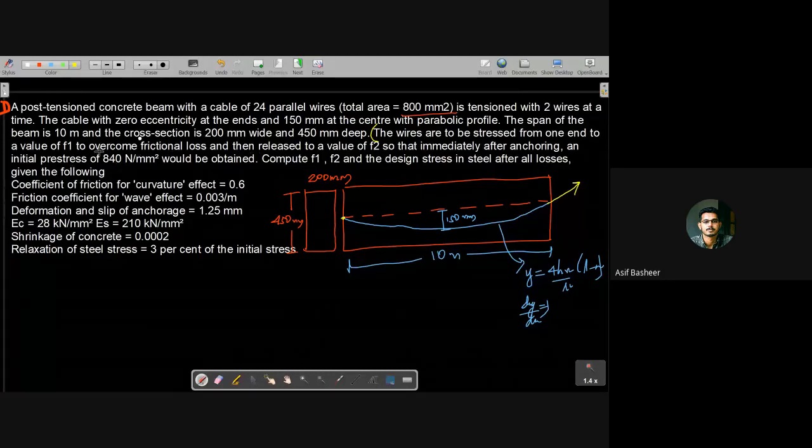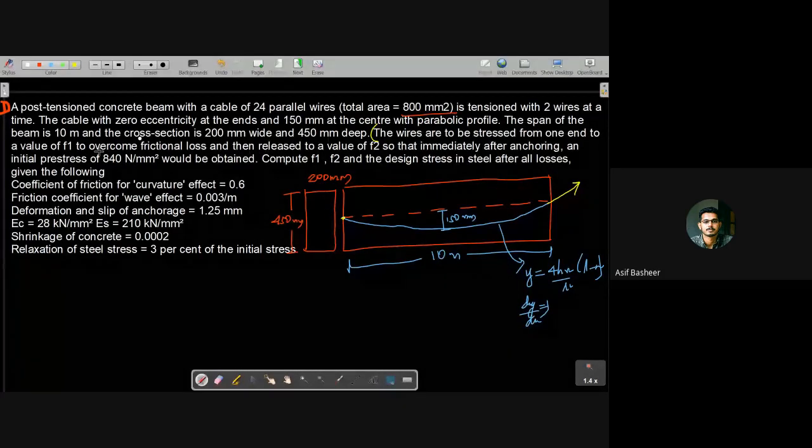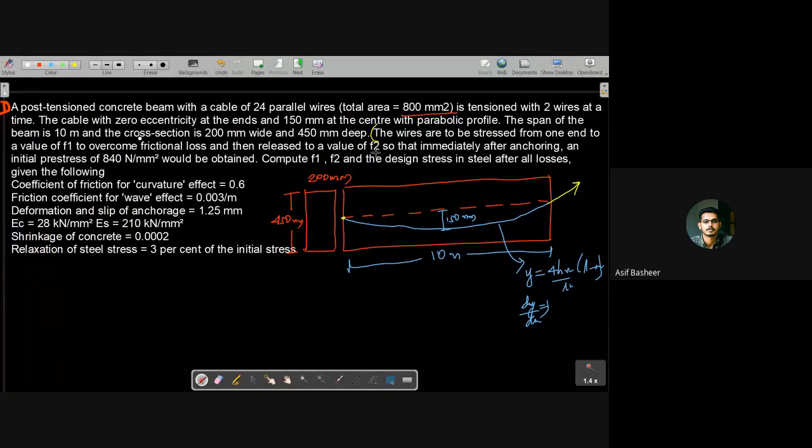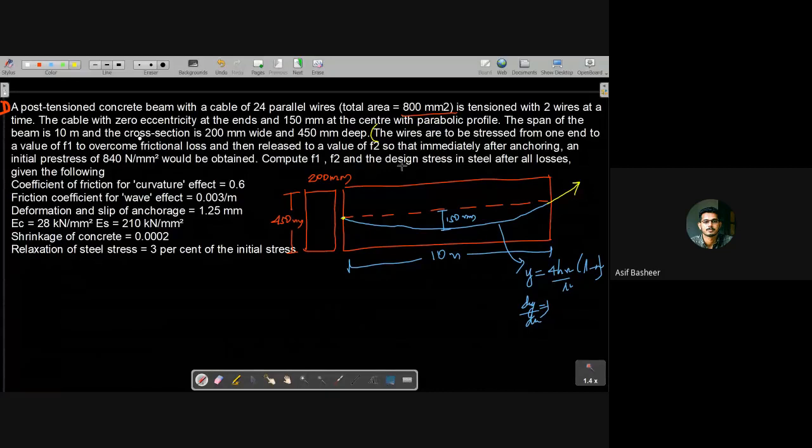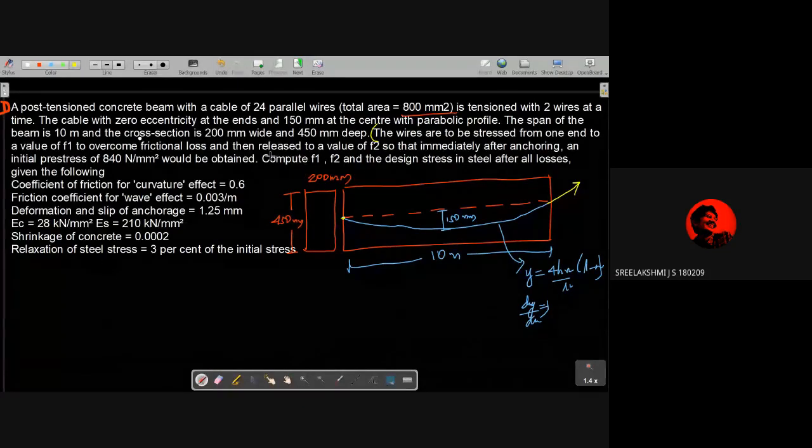Then F1 is the initial stress plus the loss due to friction. Can you hear me? I got a call in between. Sorry. Yes, sir, we can hear you.